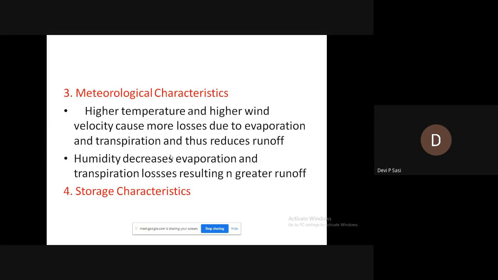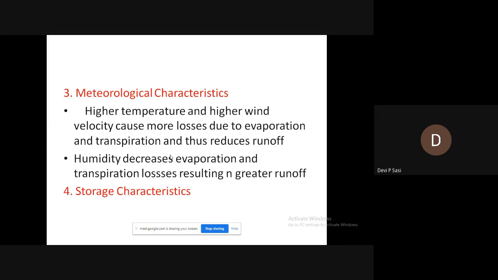And the last one is storage characteristics. Assume the drainage basin is having a large number of storage structures. It can be artificial or it can be natural. If natural, it includes depressions, pools, lakes, etc., which may store a part of this precipitation.